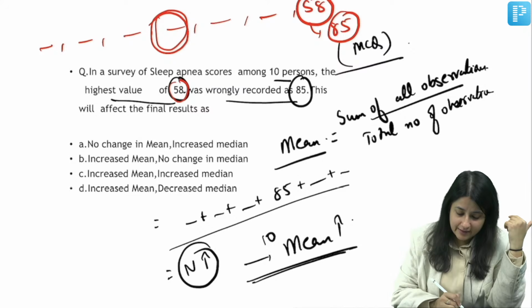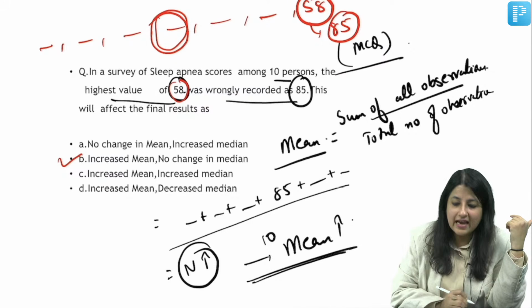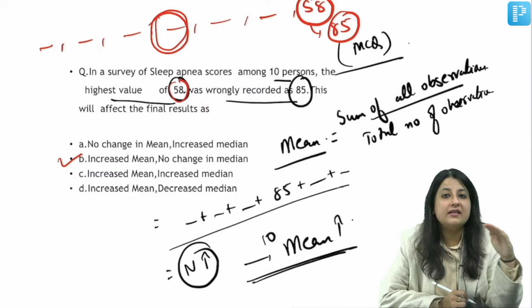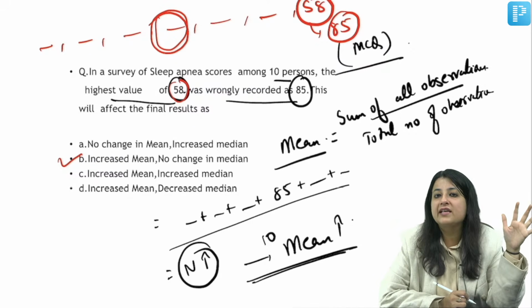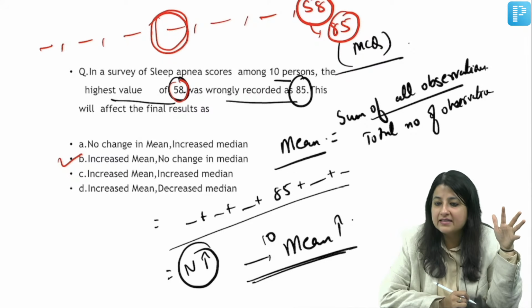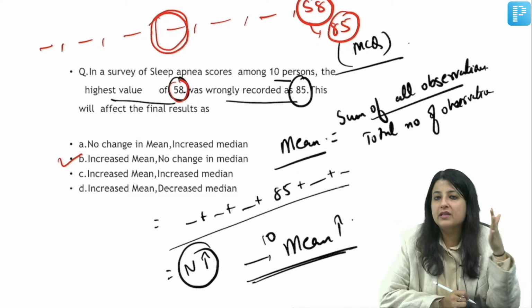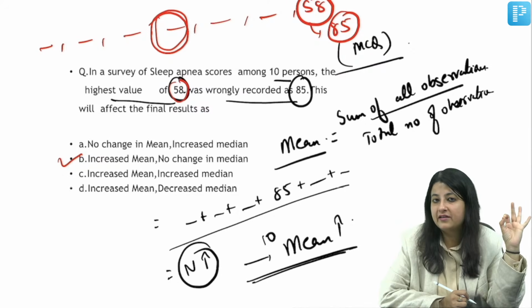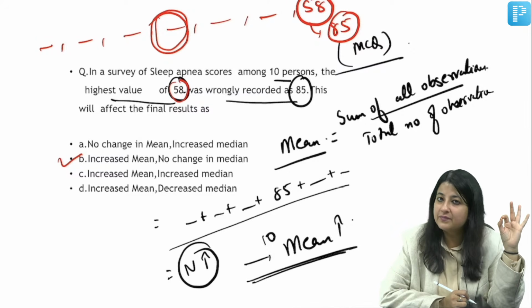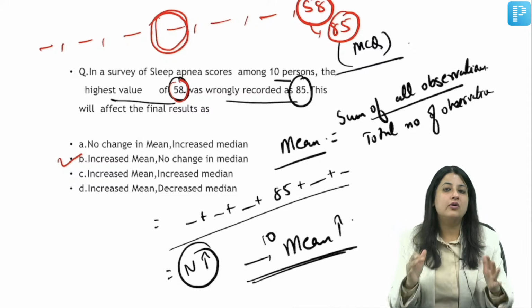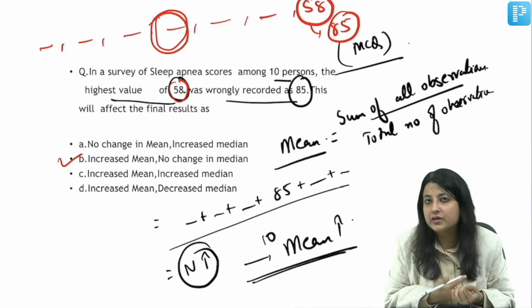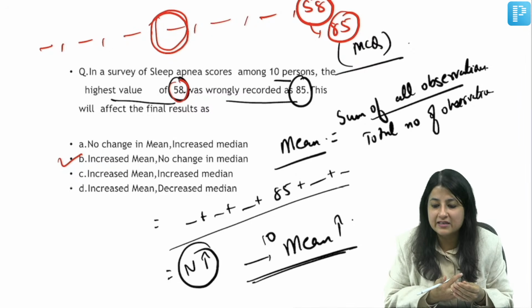Alright, so what is happening over here? We are having an increased mean, but there is absolutely no change in the median. Are you understanding? We have an increased mean, but क्या median यहाँ पे बदला है? No, there is no change in the median, everybody. Clear? Did you understand this? ठीक है. So यहाँ से दो चीज और निकलती है, guys. Two statements that I wanted to discuss with you before I go to the next MCQ.